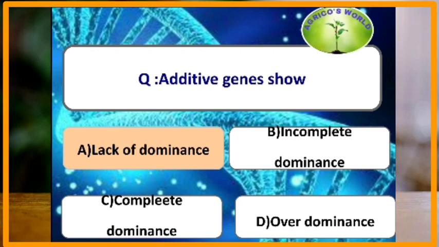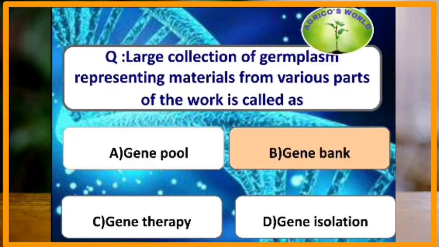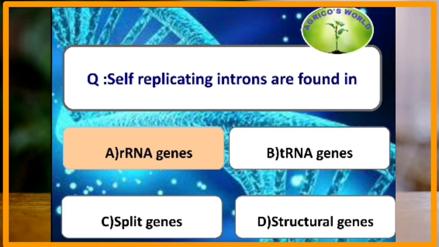Additive genes show which of the following? Additive genes are associated with homozygosity, and they are fixable, and they show lack of dominance. Large collection of germplasm representing materials from various parts of the world is called as? The large collections of germplasm from different parts of the world is known as gene bank. Self-replicating introns are found in? The self-replicating introns are found in rRNA, that is ribosomal RNA genes.